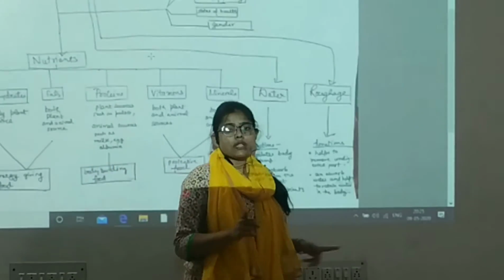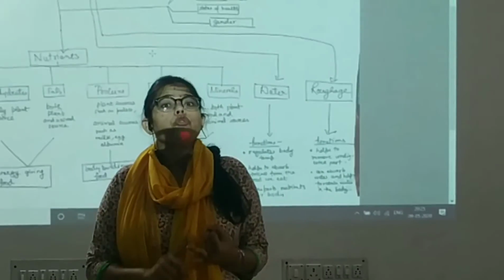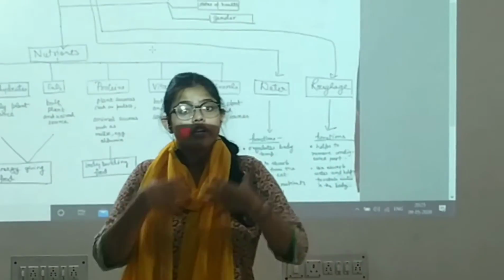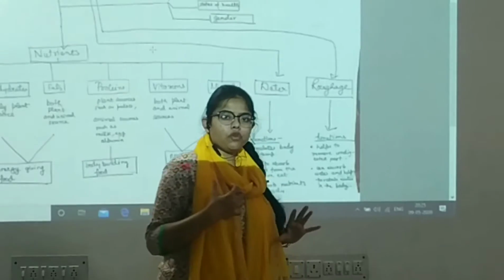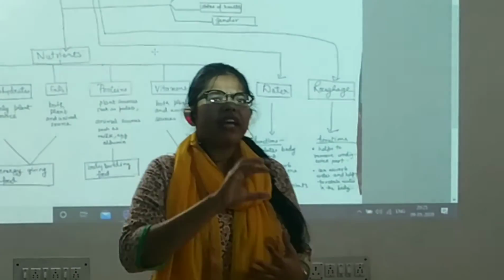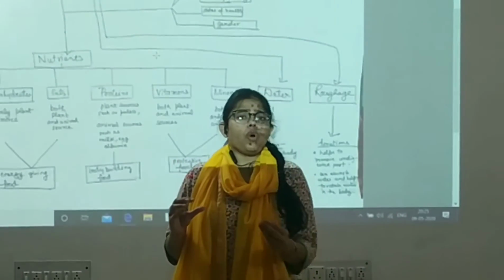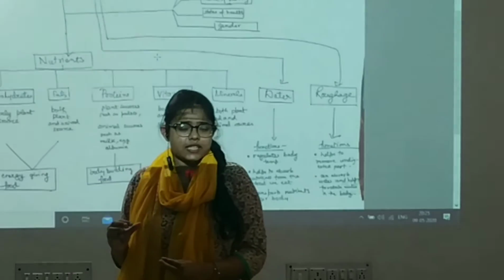And the second most important function is that it also helps in the absorption of water, and it retains the water in our body. Like we drink water, right? But what will happen if our body cannot hold the particular amount of water, that is 2 to 3 liters of water, which a basic adult needs?